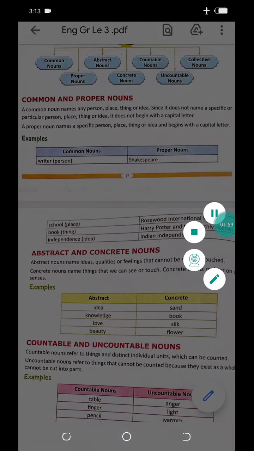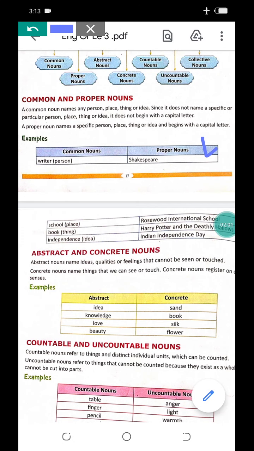In this table you can see the proper nouns. And in this table you can see the common nouns. Common nouns begin with small letters, but in the proper nouns all begin with a capital letter. So see the first example, writer. Here a person is given, but which kind of writer we don't know. So it is a common noun, writer.